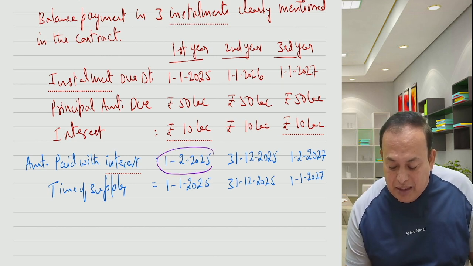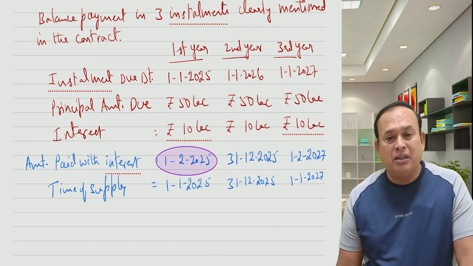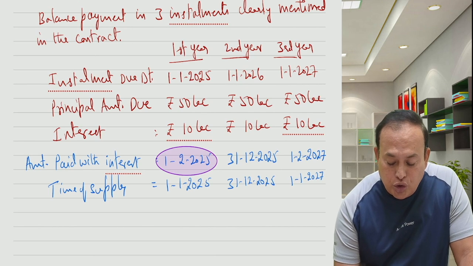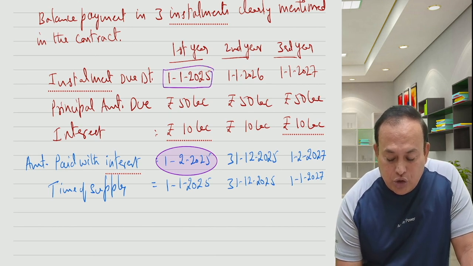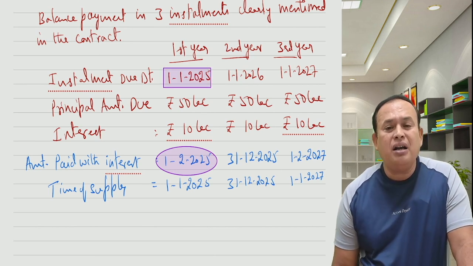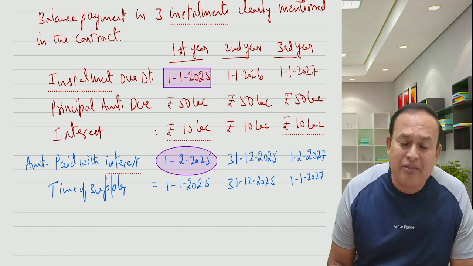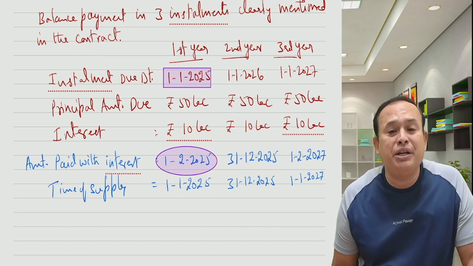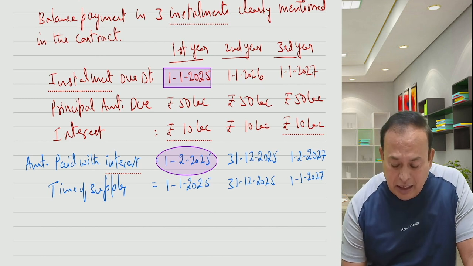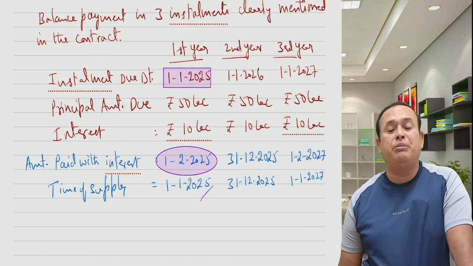1st of February 2025, they are paying the amount, whereas the due date to pay is 1st of January 2025. So the due date of payment or the date of payment received, whichever is earlier. Which is earlier? The installment due is earlier, 1st of January. That is the time of supply for the first 60 lakhs of payment received.